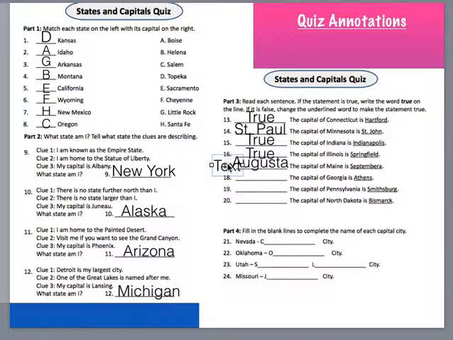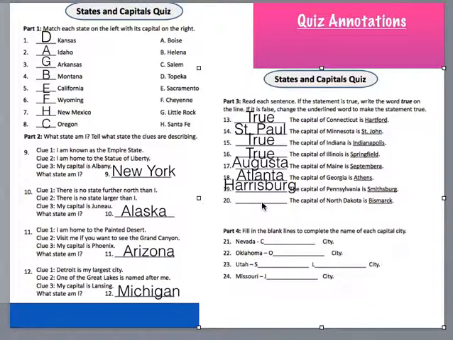Okay. Number 18, the capital of Georgia is Athens. Is that true, or do we need to change? It is false. We need to change Athens to Atlanta. Number 19, the capital of Pennsylvania is Smithsburg. That is false. Capital is Harrisburg. Now, a lot of you were confused with that because you thought Philadelphia was the capital, but it is in fact Harrisburg.